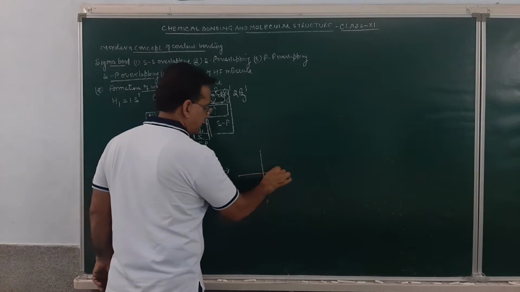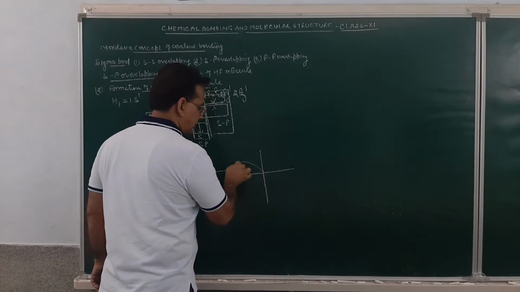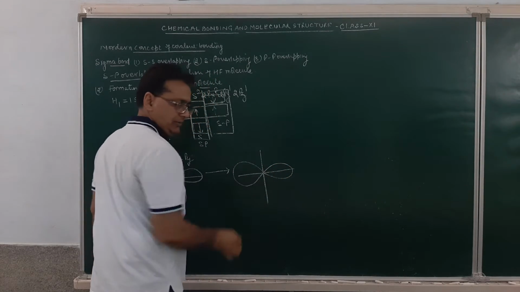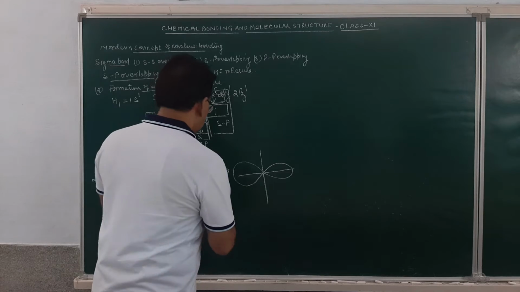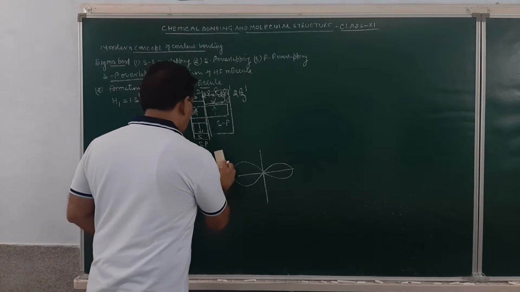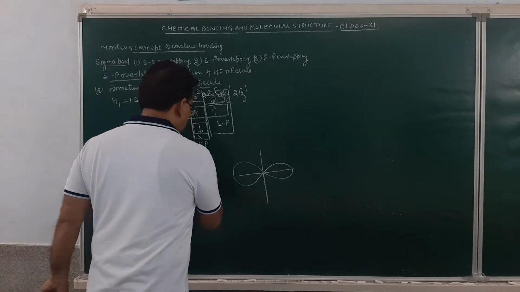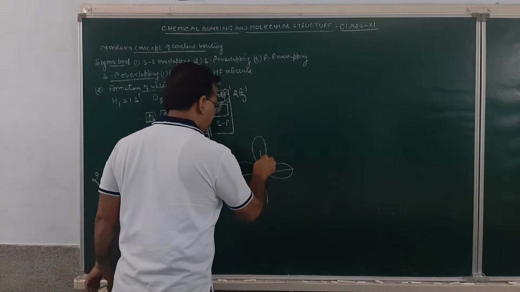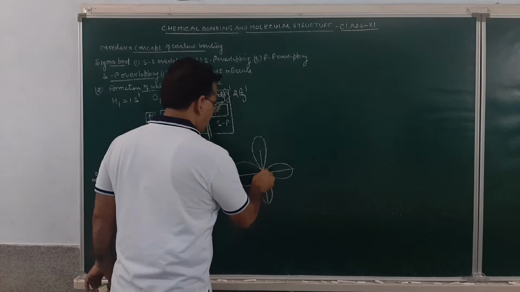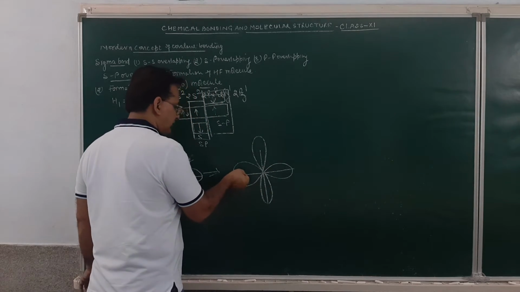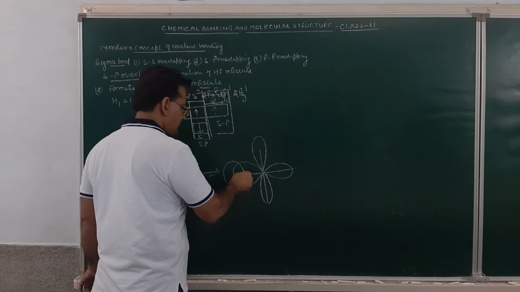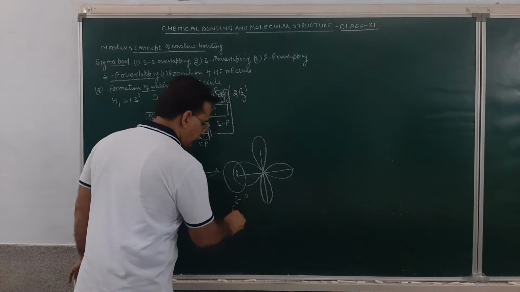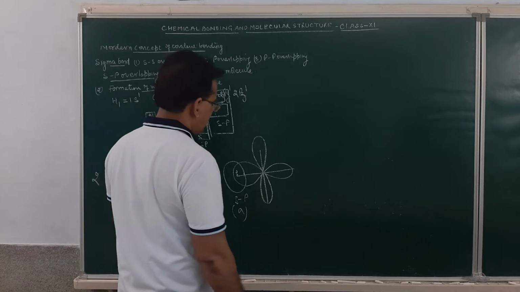One of the hydrogen atoms will overlap with this one. This is S and P overlap, resulting in the formation of a sigma bond.